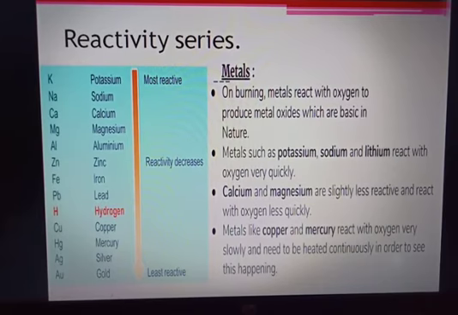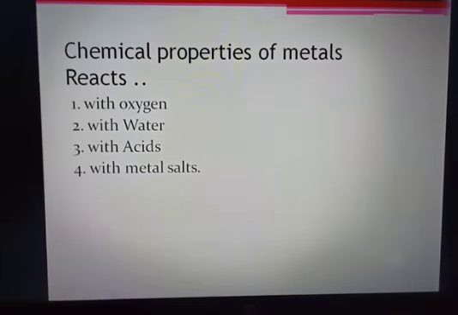Fine. Then, the chemical properties of metals: they react with oxygen, with water, with acids, with metal salts. So we will be discussing in our next video, one by one, how metals react with oxygen, water, acids, and metal salts, right?